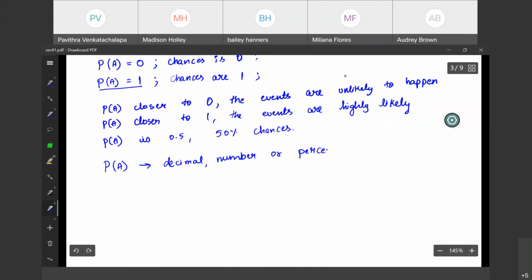So you could express that in any ways. It's not a number, it is a fraction. Decimal, fraction, or a percentage.